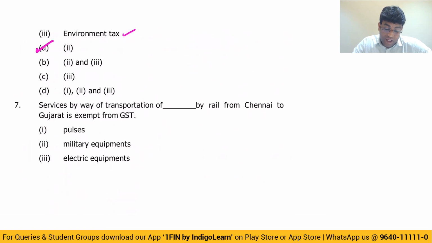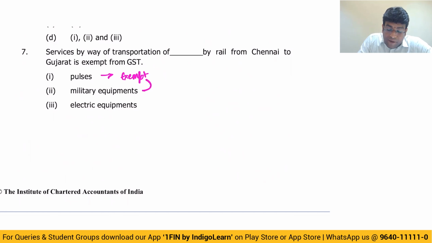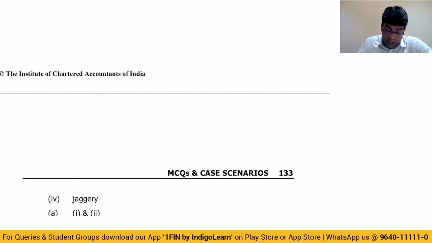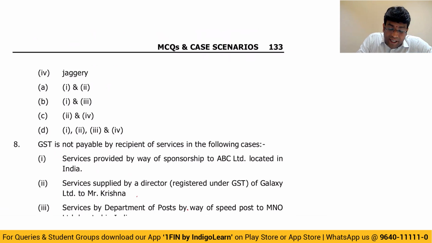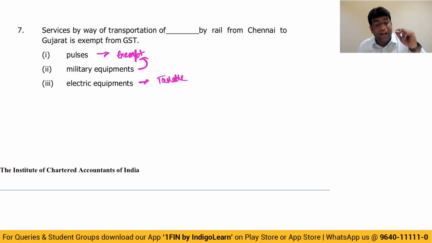7th question. Service by way of transportation of dash by rail from Chennai to Gujarat is exempt. Pulses is definitely exempt. Military equipments, that is also exempt, guys. Electric equipments, there is no exemption for it. That is taxable. And transportation of jaggery, that is also taxable, guys. So exemption is only for 1 and 2, that is pulses and military equipments.